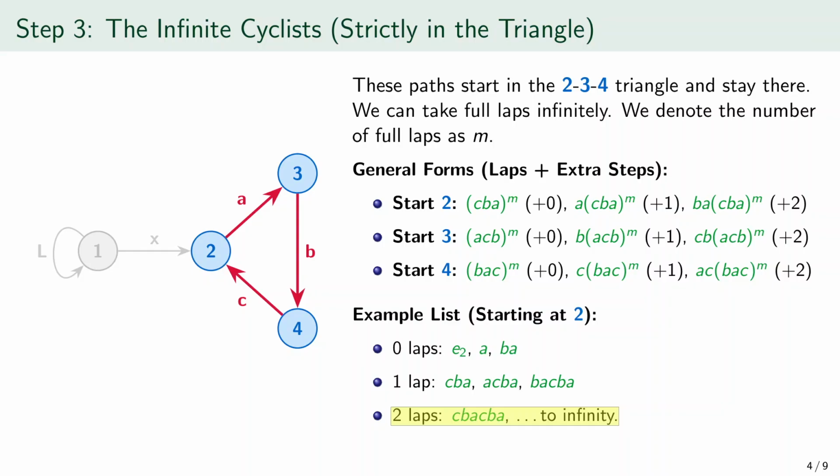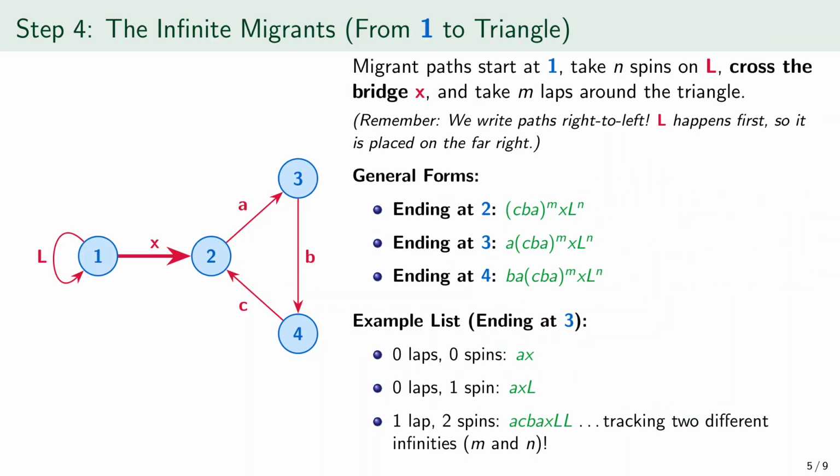Now let us turn to the third family, the migrants. These paths begin at object 1, take some number of spins around L, cross the bridge X into the triangle, and then possibly make laps inside the triangle. This family combines the 2 infinite sources at once. The loop at 1 can be repeated many times, and the triangle laps can also be repeated many times. Again, the convention is essential. Paths are written from right to left, so the symbol farthest to the right happens first. Let us read the general forms carefully.